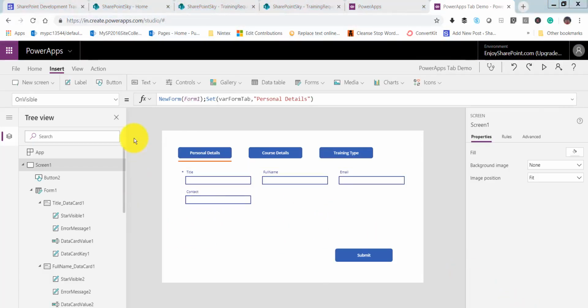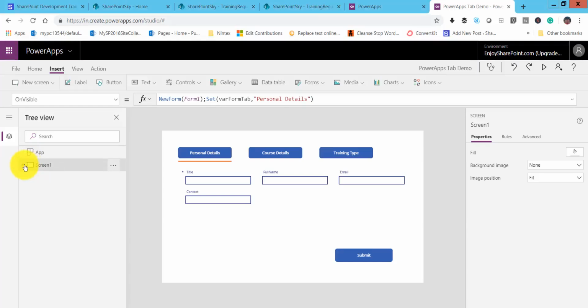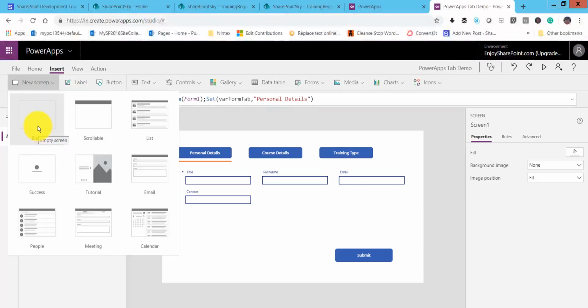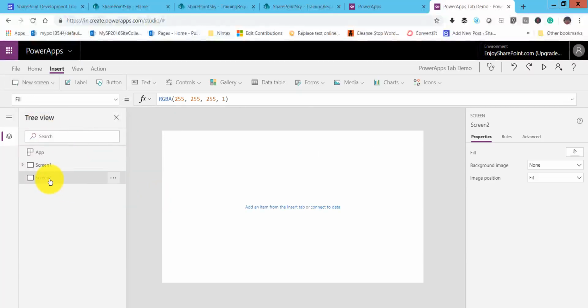Now we'll add one more screen here, so that we can display the form. I will click on insert and then new screen, and we will take a blank screen. This is our screen 2, and on this we will add a gallery control.